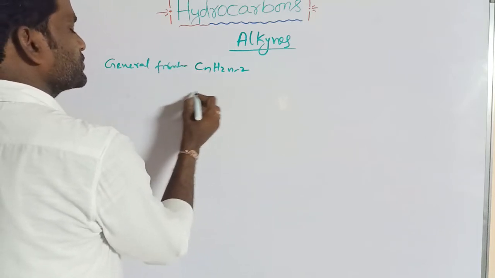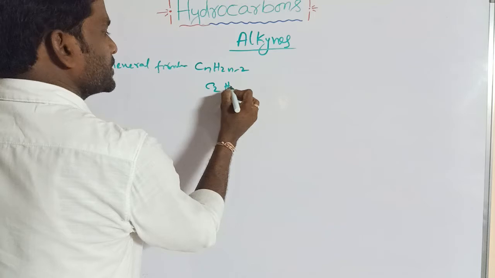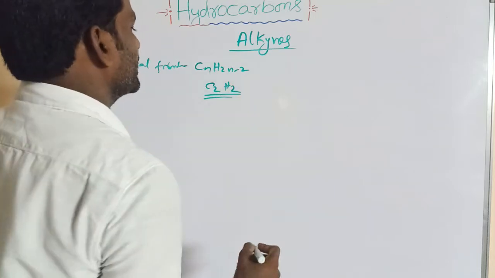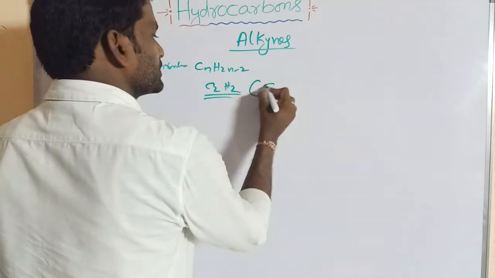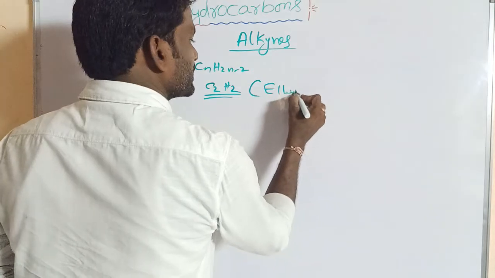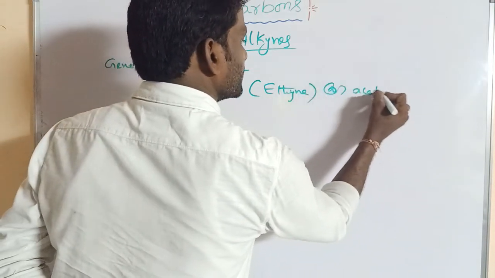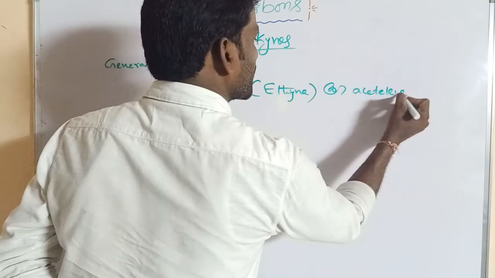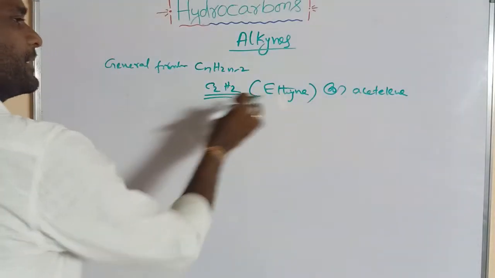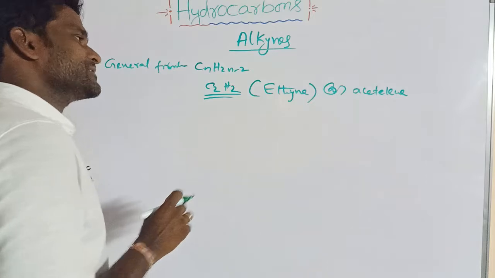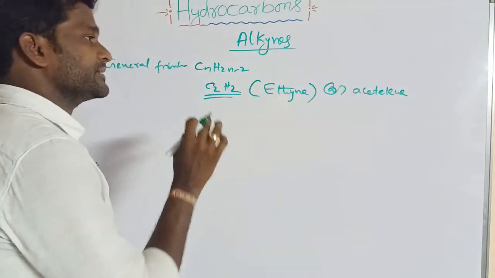So if n is 2, C2H2, this is the least alkyne. What is its name? This is said to be ethyne or acetylene. This is the common name, this is the IUPAC name. So the least alkyne is ethyne or acetylene.